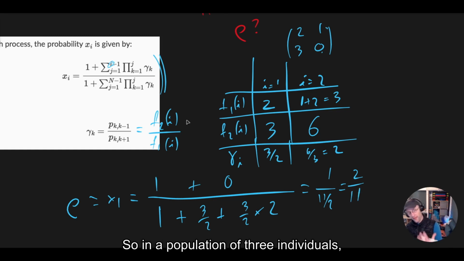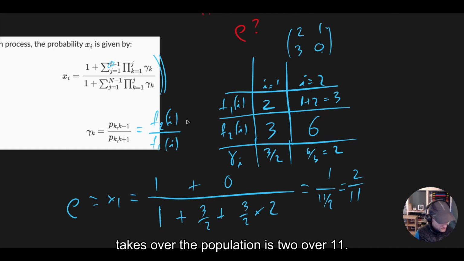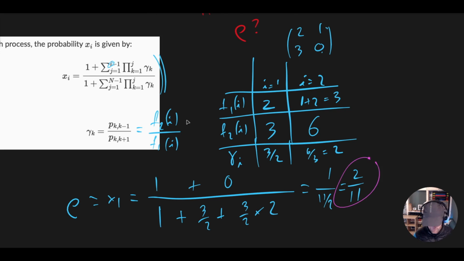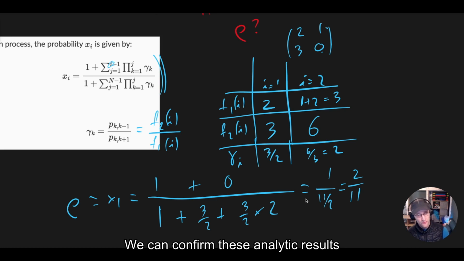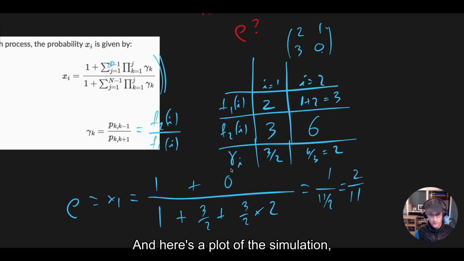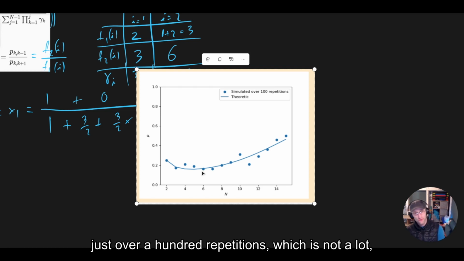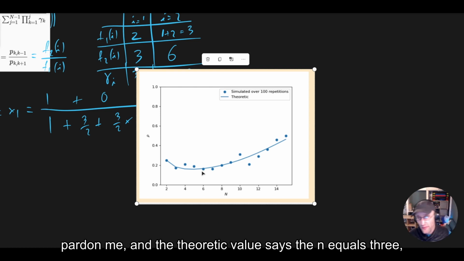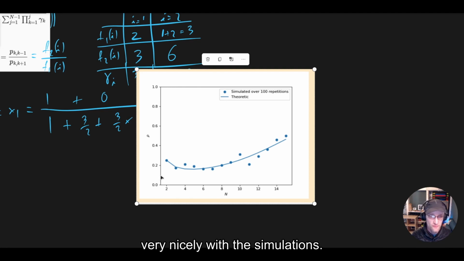So in a population of 3 individuals, the probability that a mutant dove takes over the population is 2 over 11. And what we can do is confirm these analytic results by actually simulating the process. Here's a plot of the simulation, just over 100 repetitions, which is not a lot, and the theoretic value for n equals 3 is the 2 over 11 that we just calculated by hand. You can see that the theoretic value matches up very nicely with the simulations, and if we did more repetitions, it would match up even better.